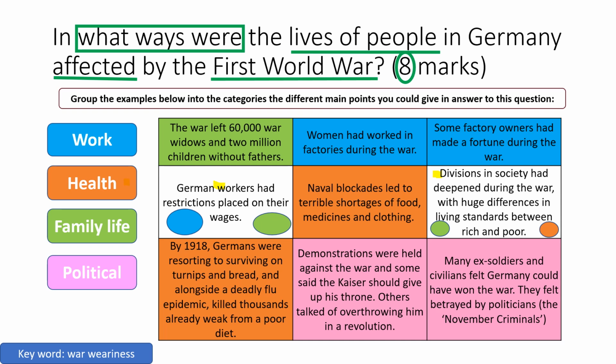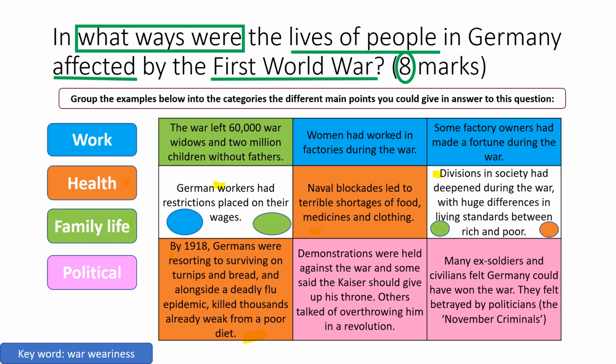Health was affected an awful lot because in 1918 Germans were surviving on turnips and bread. A lot of people were being killed by the deadly flu. Also, because of fuel shortages, people couldn't heat their homes very well. And the naval blockades led to terrible shortages of food, medicines and clothing.